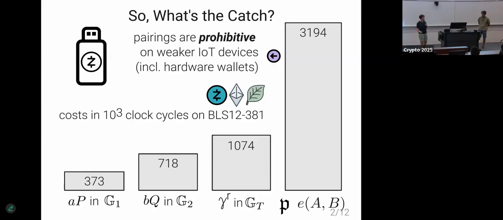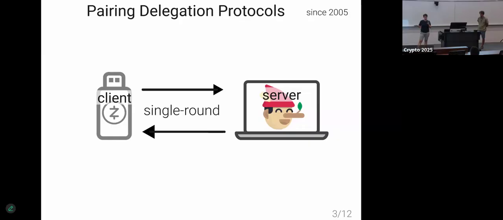It cannot run on the weaker IoT devices that we have right now, including hardware wallets that you plug into your computer to sign your transaction, but maybe you also want to verify that the transaction that you want to sign is correct. This you cannot do. So what do you do when you cannot do things yourself in cryptography? You delegate to someone else.